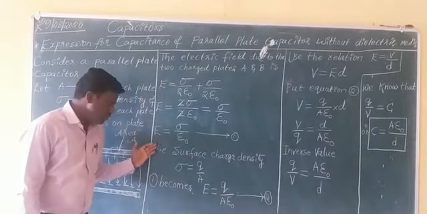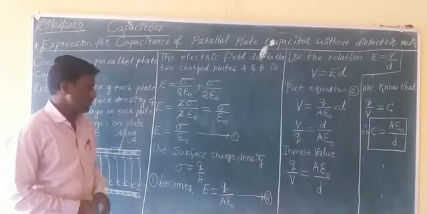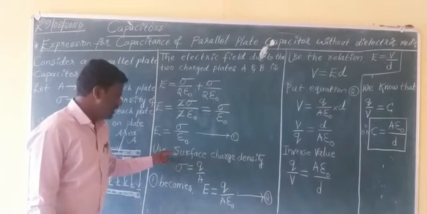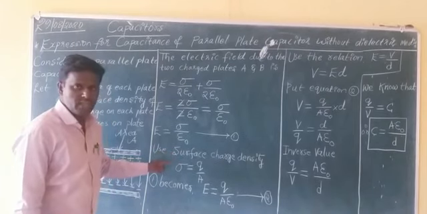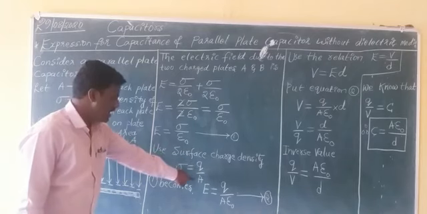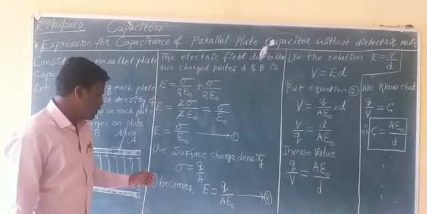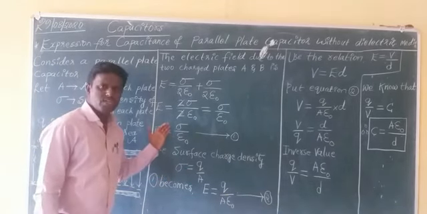Now use the formula for the surface charge density. Surface charge density sigma equals charge by area, where charge is Q and area is A. Sigma equals Q by A. Substitute this value of sigma in equation number 1.